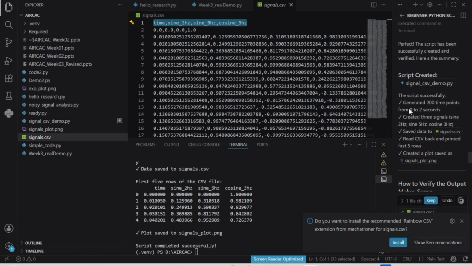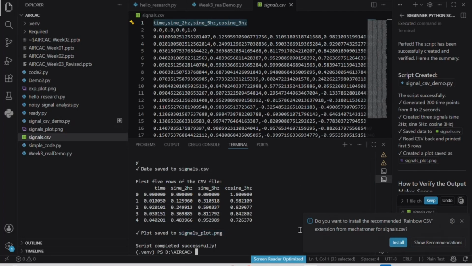This signal has been created successfully, and it tells us what it did exactly. The data was saved, then read back and printed the 5 rows. So we have the time. We told it to print the five rows, and plot, and save in signal.py. It saves, and everything is okay.